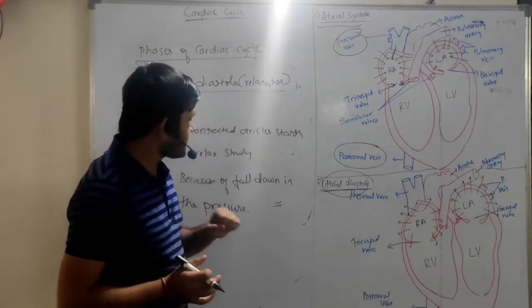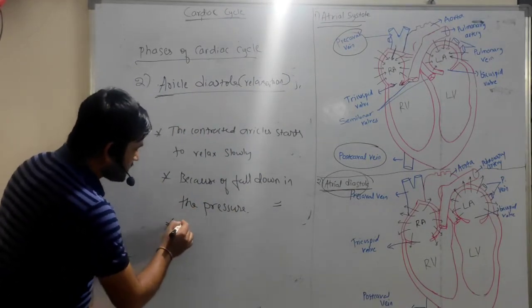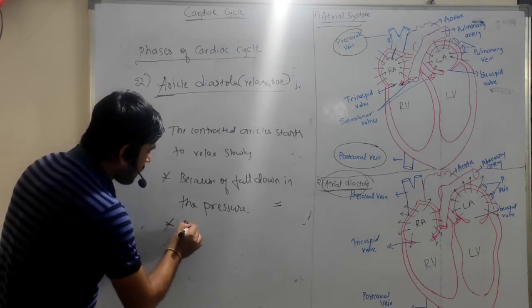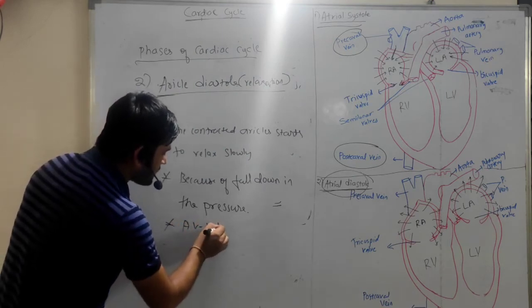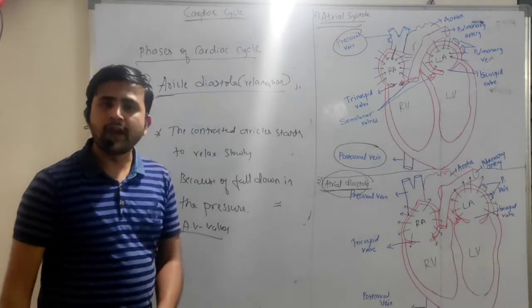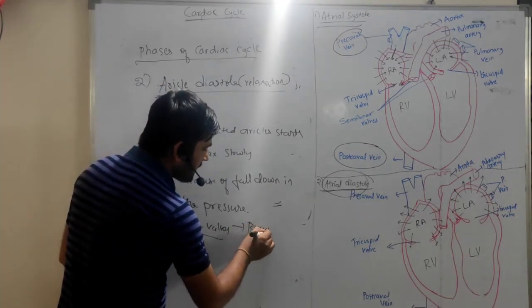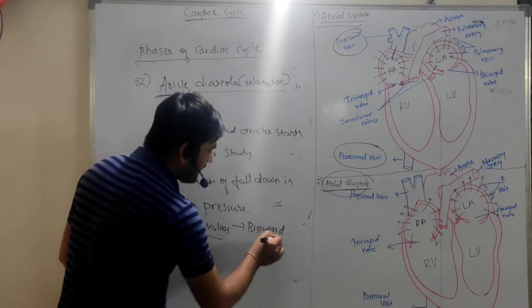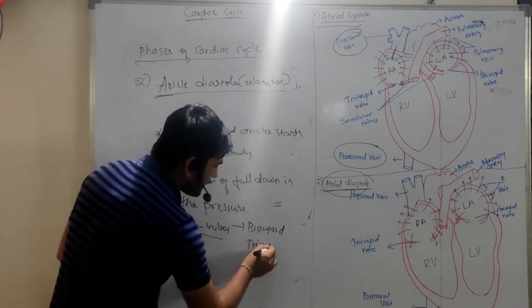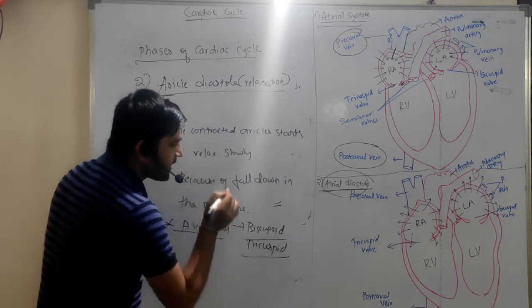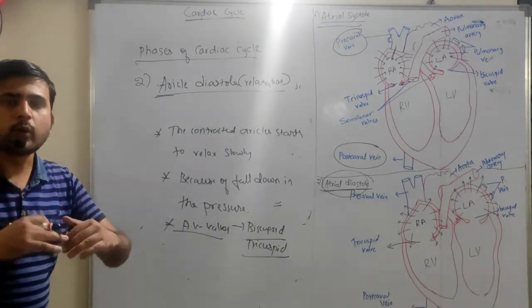What happens in this case? The auriculoventricular valves, nothing but both the bicuspid and tricuspid valves, get closed.